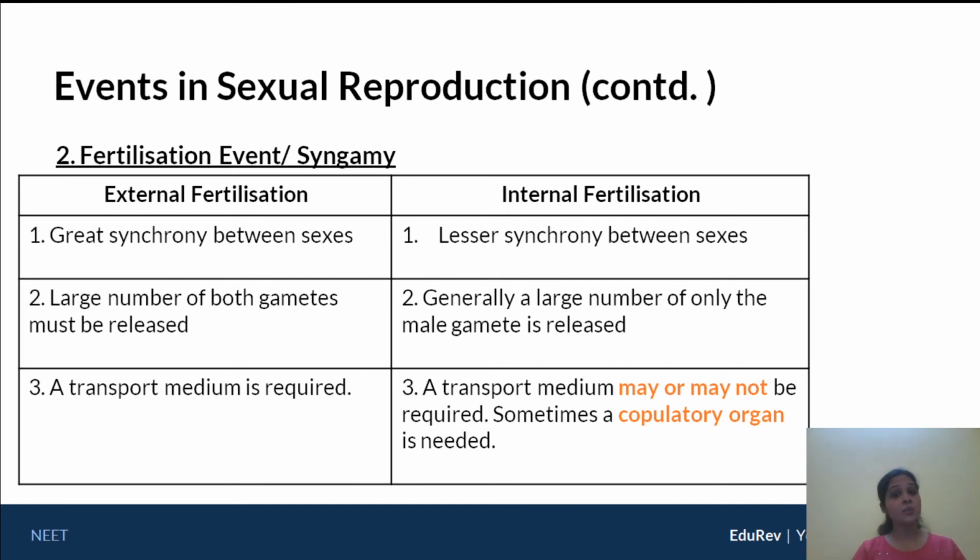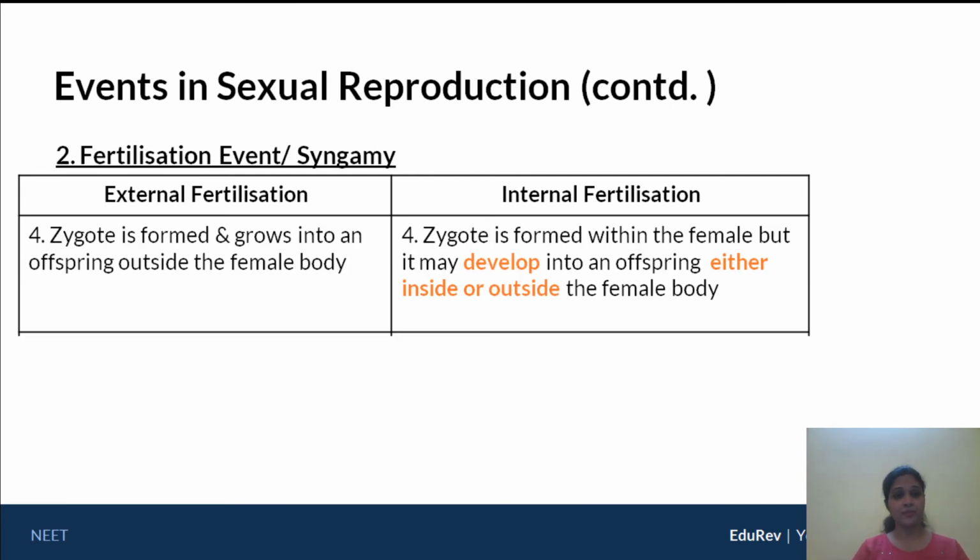So here in this particular case in bryophyta, you require an aquatic medium to transport the sperm. However, if you consider humans, humans do not require an aquatic medium as such. However, they require something called a copulatory organ, which in case of humans is the penis. So the penis helps to transfer sperm through the medium of semen into the female. So this is very different from what is happening in case of external fertilization.